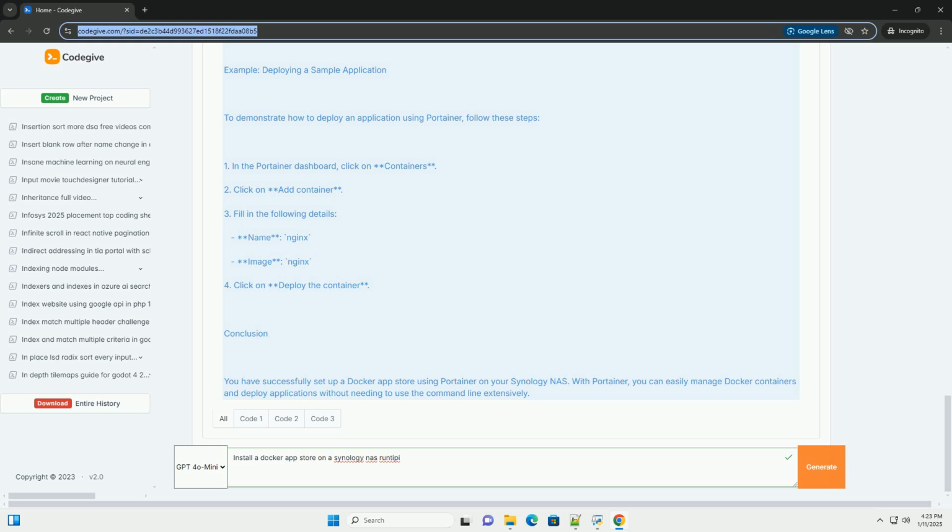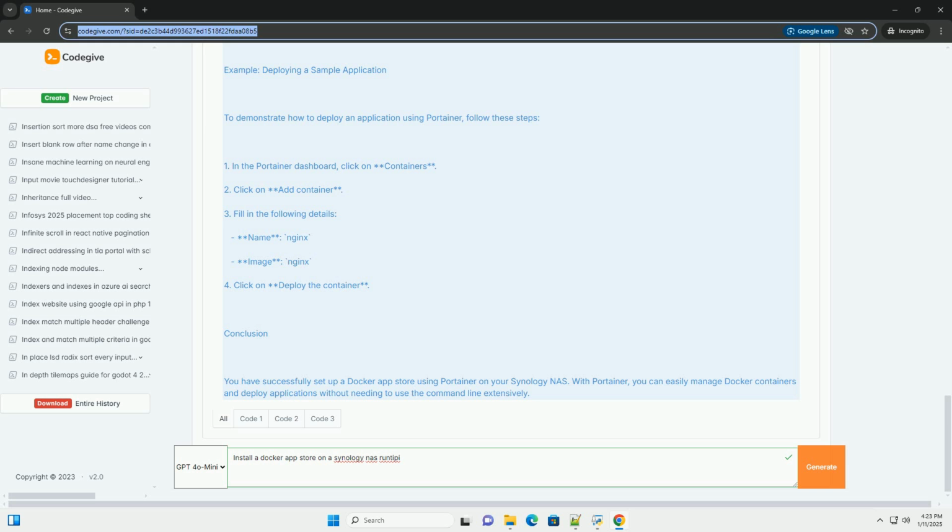1. Open Docker from the main menu. 2. Go to the Registry tab. 3. In the search bar, type portainer/portainer-ce and press Enter. 4. Right-click on the image and select Download. Step 3. Create a Portainer container.